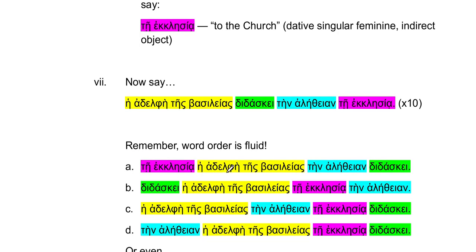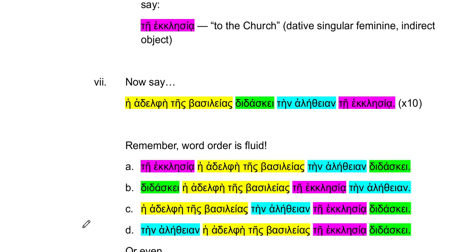Te ecclesia he adelphi tes basileas, tein aletheon didaske. Or didaske he adelphi tes basileas, te ecclesia tein aletheon. Or he adelphi tes basileas, tein aletheon, te ecclesia didaske. Or tein aletheon, he adelphi tes basileas, te ecclesia didaske.